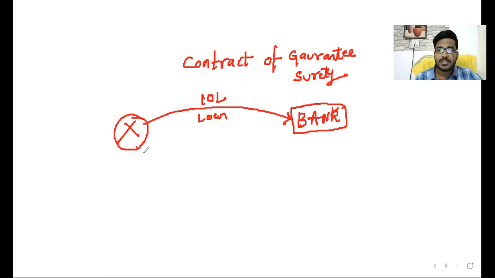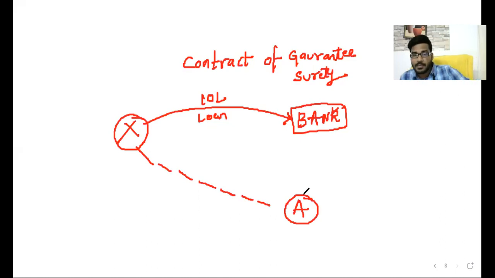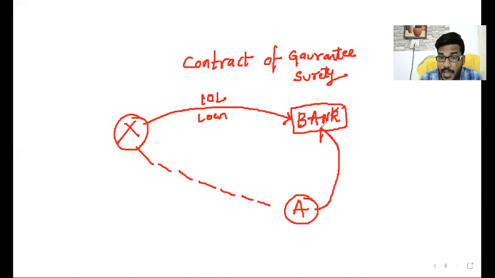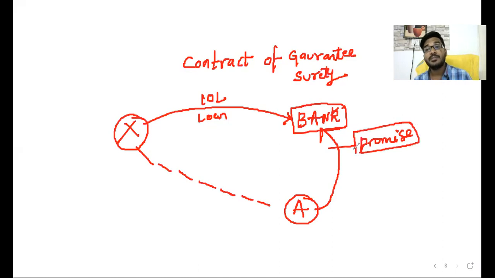Then what happens, sir? X goes to one of the financially sound persons, Mukesh Ambani. Ambani sahab, some guarantee is required. Yes, then you can provide a guarantee to me. In this scenario, Ambani makes a promise to the bank. What promise is made by Ambani, sir? He says: Banker, do not worry. No problem, banker. You will provide a loan of 10 lakh rupees to X.